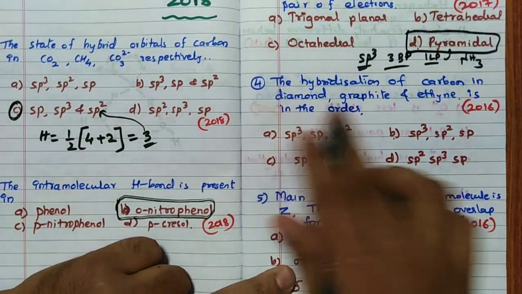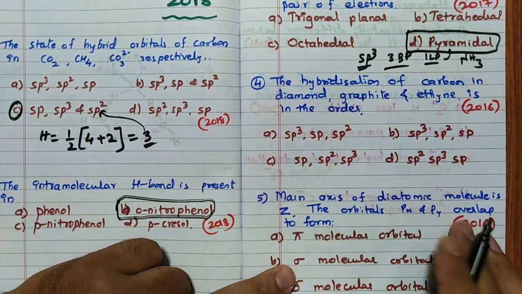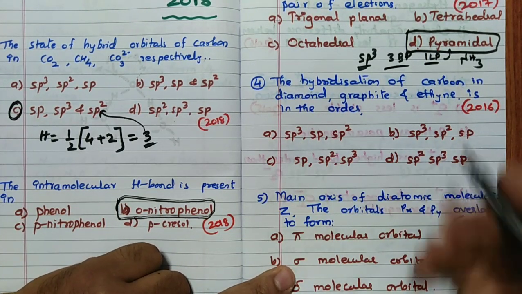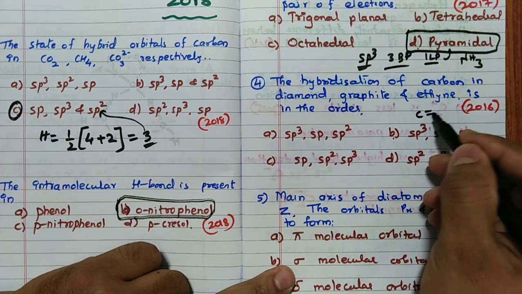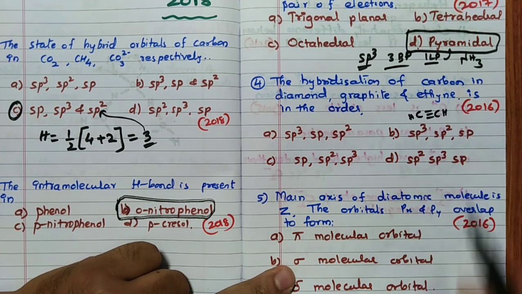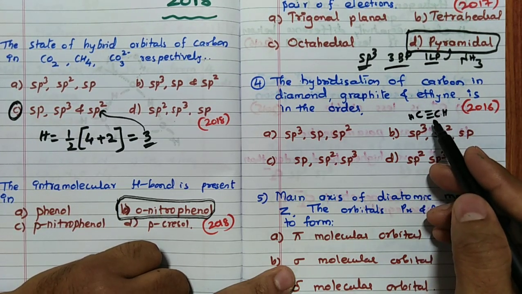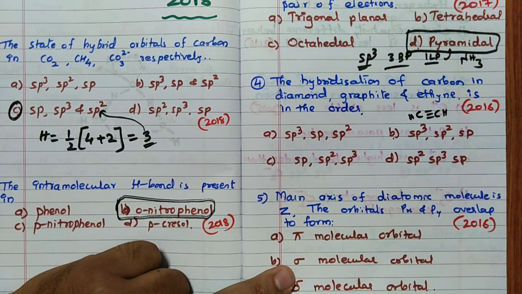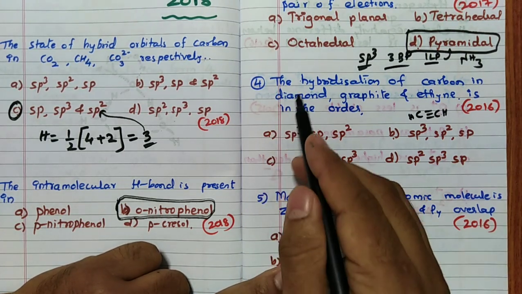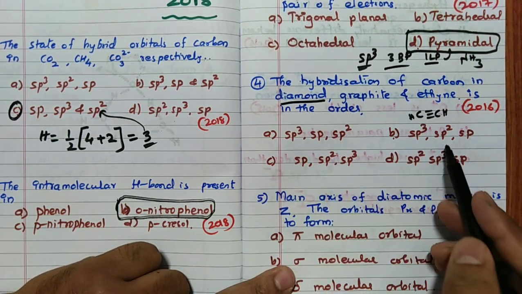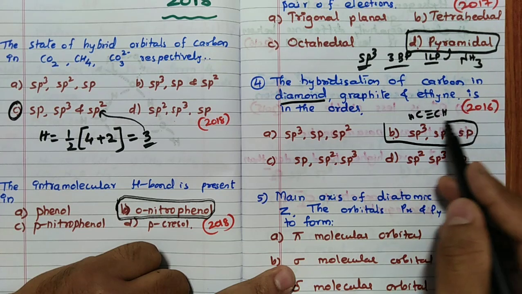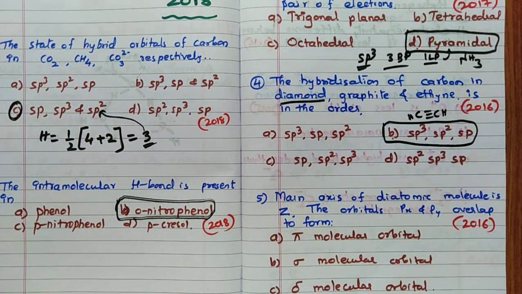Hybridization of carbon in diamond, graphite, ethine. Diamond and graphite hybridization in P block also I will tell. But ethine, we know, is C triple bond CH. Triple bond is there, so what is the hybridization of carbon? Definitely it is sp. Remember, 2 options left. Diamond is sp3, graphite is sp2. So the option is B. Very important.